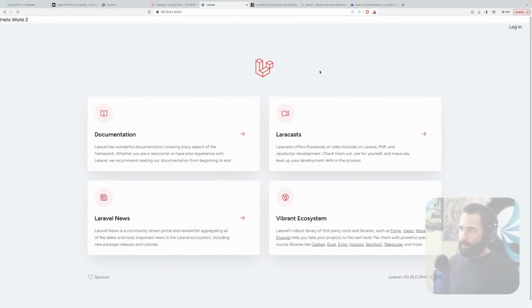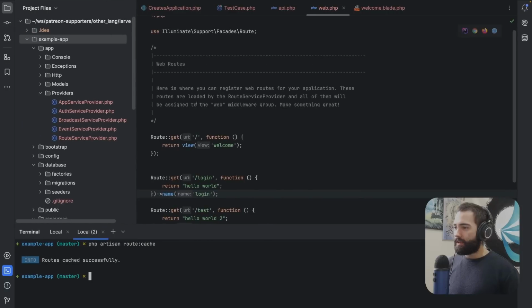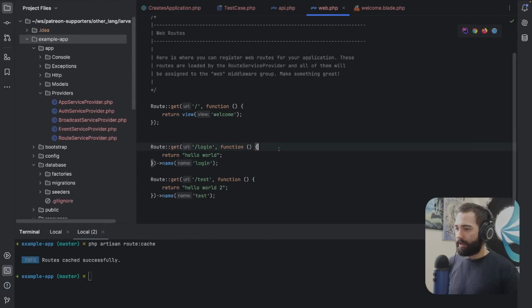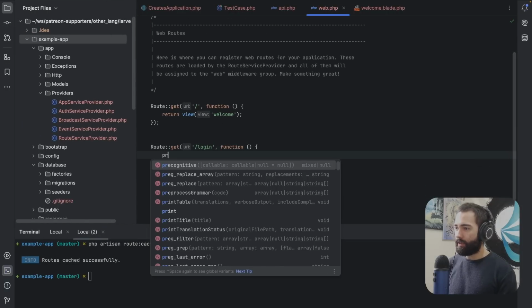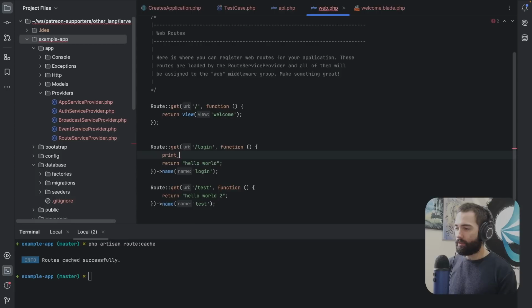Okay, so I figured out how to add routes. Now if I can add new routes, I actually want to place some logic over there. So let's do something simple. Over here on the login route, let's call print, I think it was, and another hello world. You can see I love my hello worlds.